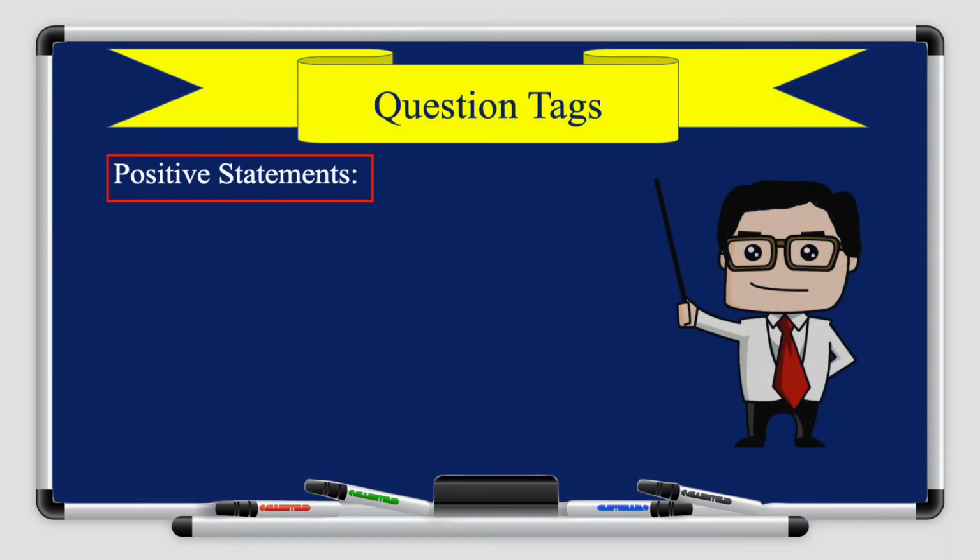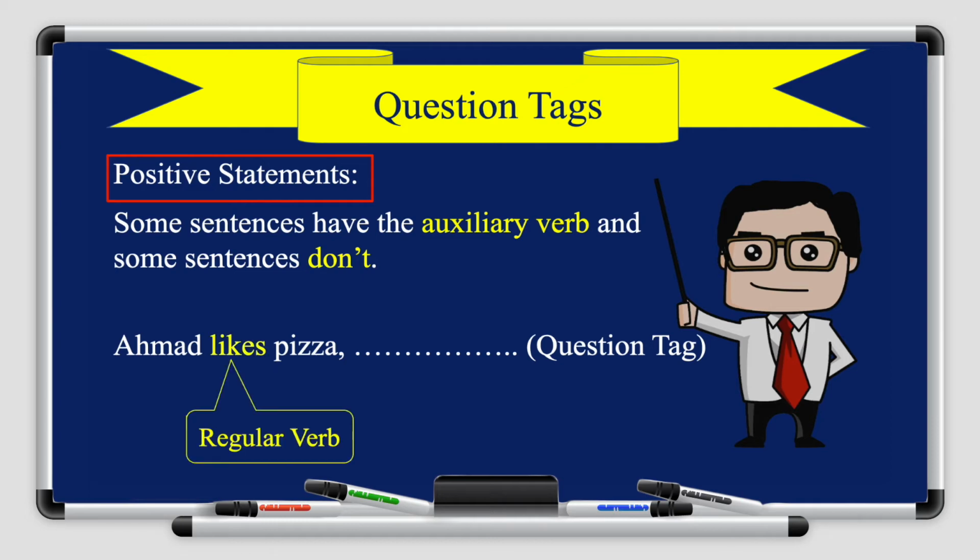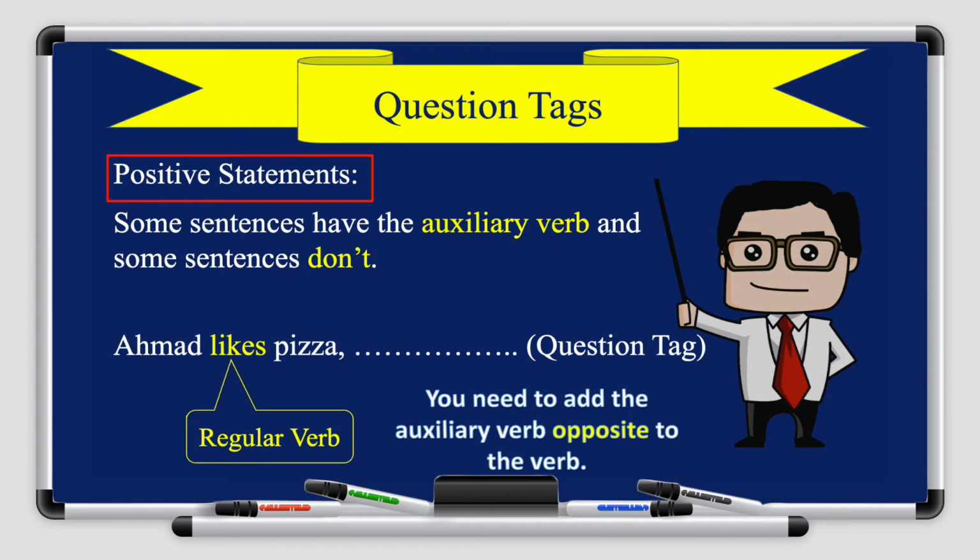However, for the positive statements, you need to remember that we have two types. The first type are the sentences that have an auxiliary verb, and the other type is the sentences that don't have an auxiliary verb. For example, Ahmed likes pizza, and you're required to put a question tag. The word likes is a regular verb. For the question tag, you need to put it in the opposite.